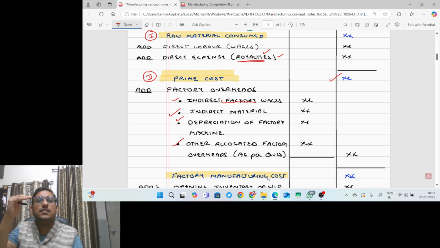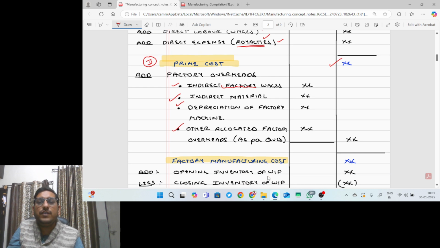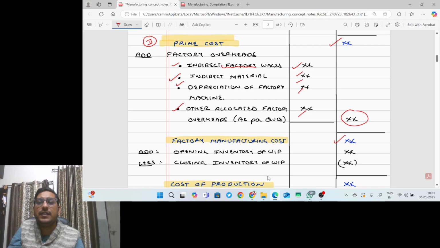So in this manner, the factory overheads will be added, and all the factory overheads that we have added will come as total factory overheads. So prime cost plus factory overheads, we will get factory manufacturing cost.